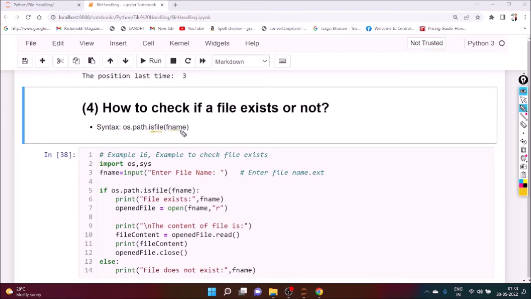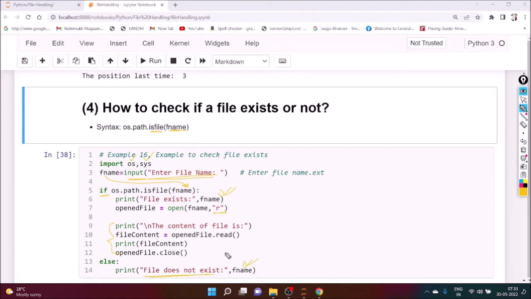os.path.isFile, and we can put the file name. So here we need these two packages, os and sys. First of all, we have to enter the file name using the keyboard, and we have to check os.path.isFile with that name. Here you have to pass the file name. If it is true, then it will print that the file exists and the name of the file, and it can open it, and it will print the content of the file. And if this is false, that means the file is not there. It will print file doesn't exist. Which file? The name of that file which you have entered through the keyboard.